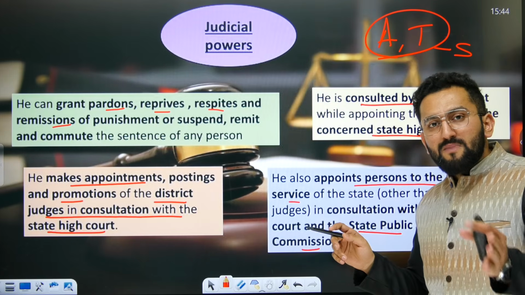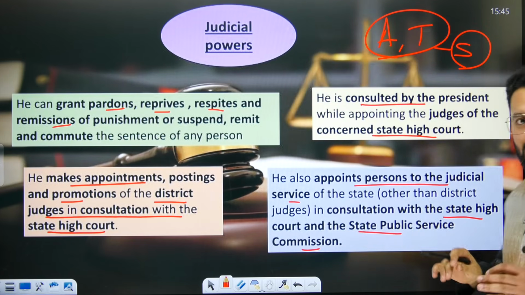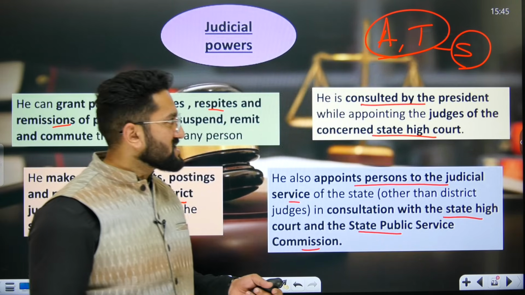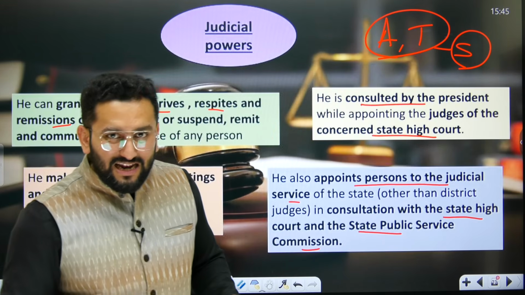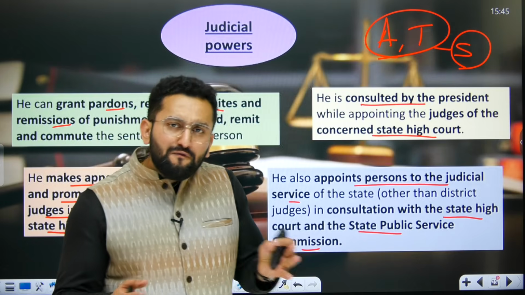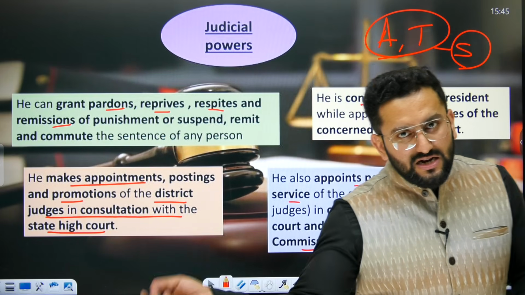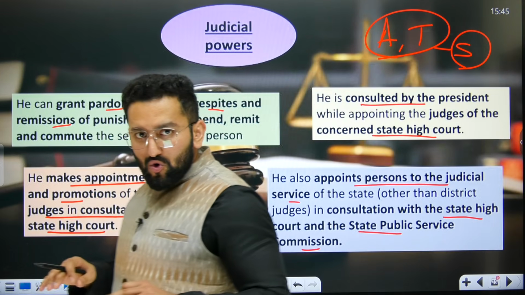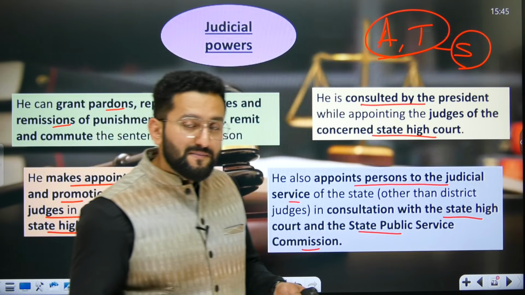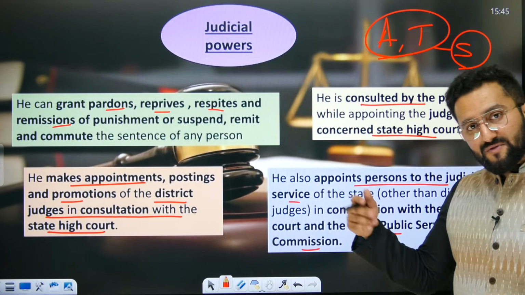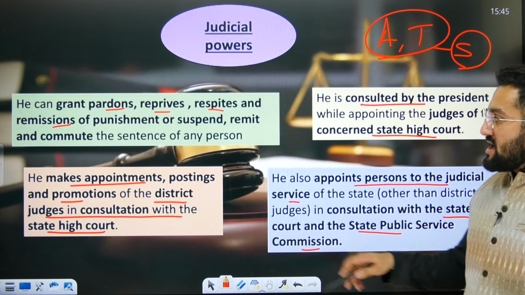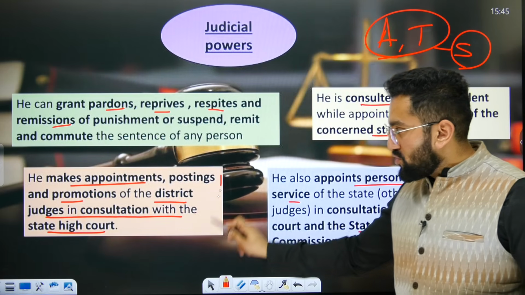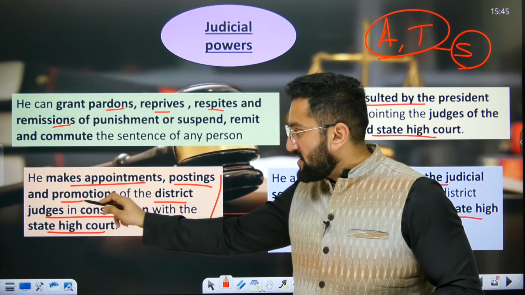First of all, appointment and transfer in the subordinate judiciary, it means district court, municipal court, session and civil courts. So appointment of judges at this level is done by the governor, obviously on the recommendation of the State Public Service Commission and State High Court, right? Transfer is actually chiefly done by the State High Court, which gives the recommendation, and the governor does that. So the prime power is with the State High Court, but the governor does that. So the governor makes appointment, posting, promotion of district judges in consultation with the State High Court. Please remember: posting, appointment and promotion.